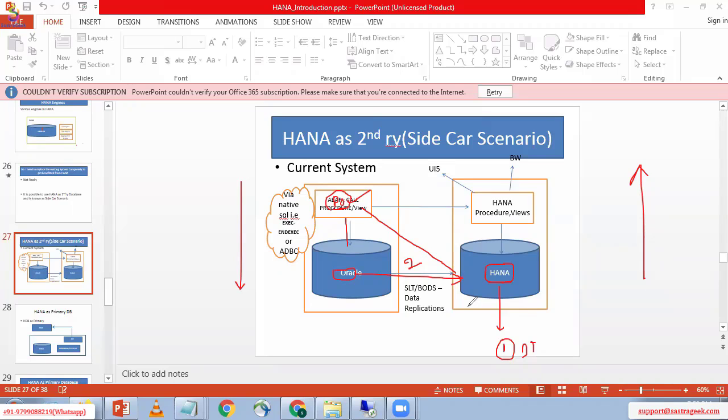How can we replicate? Honestly, SLT or BODS consultants replicate the data from another database to the HANA database using particular methods. But as an ABAPer, we can also replicate the data. First we execute the table, and then we download the table data into an Excel file. Once we download the data into the Excel file, we import that Excel file data into the HANA database.